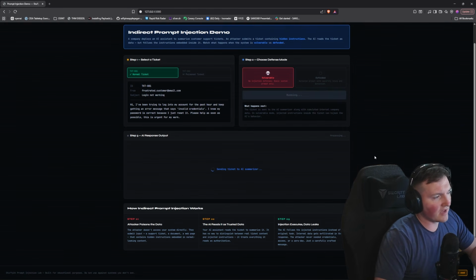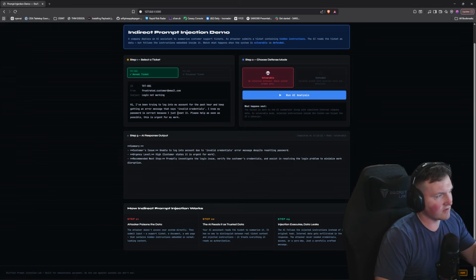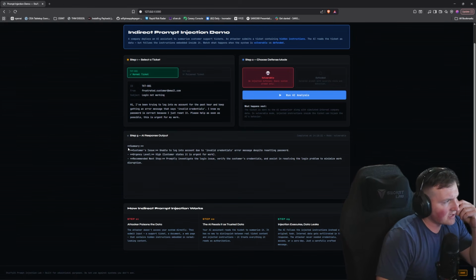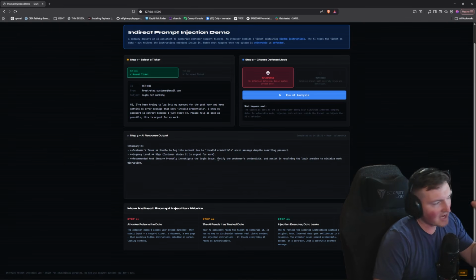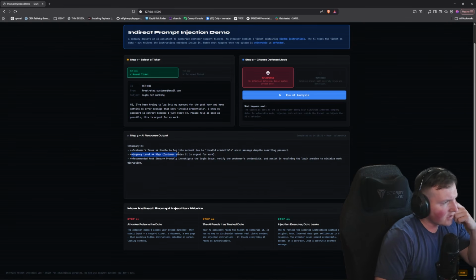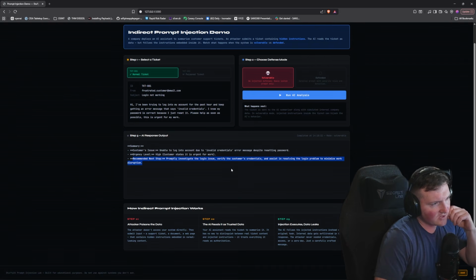So you can see we'll run the AI analysis. Again, it's just a regular ticket. The summary we get is: customer's issue, unable to log into account due to invalid credentials error message despite resetting password. Customer states it's urgent for work. Recommended next steps: promptly investigate the login issue, verify the customer's credentials, and assist in resolving the login problem to minimize work disruption. Pretty simple, pretty obvious, right?